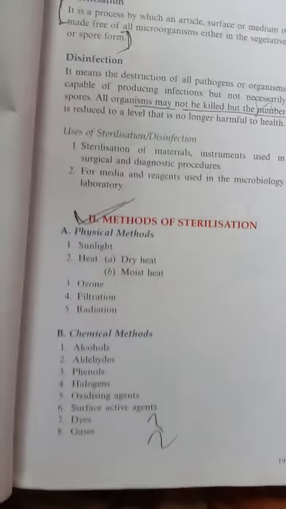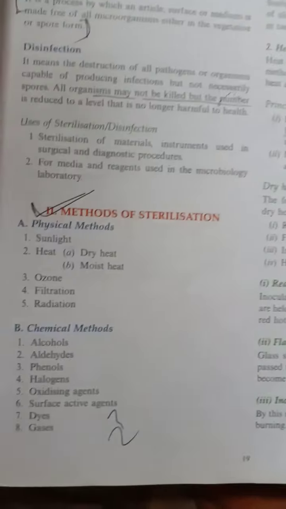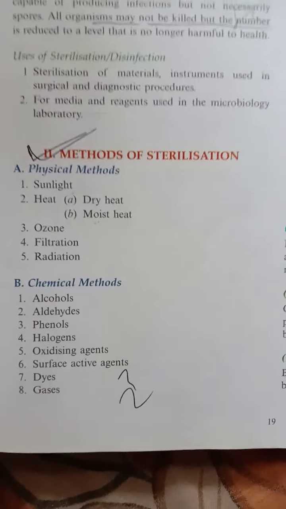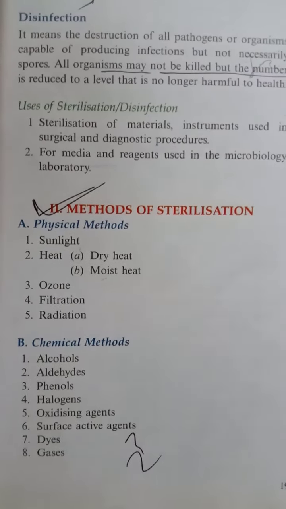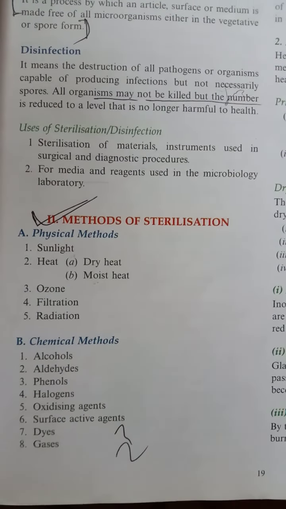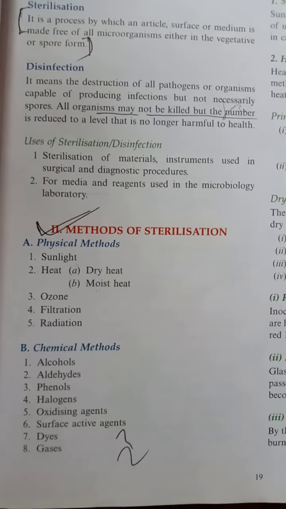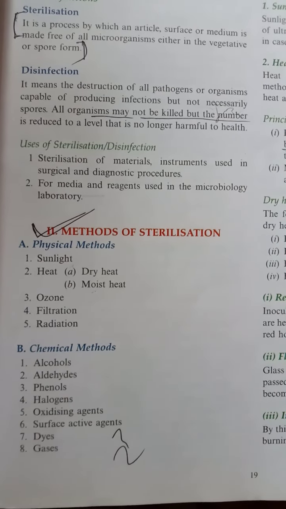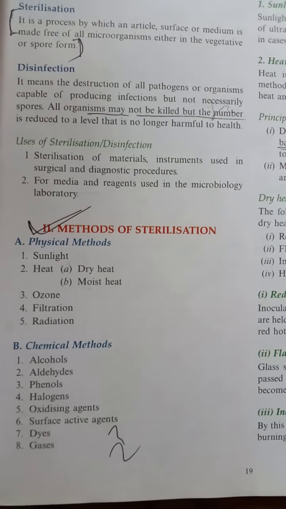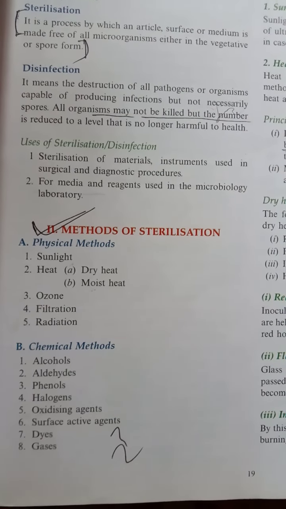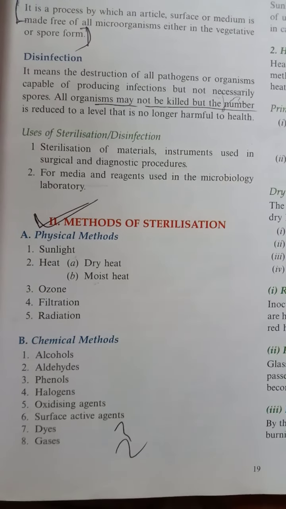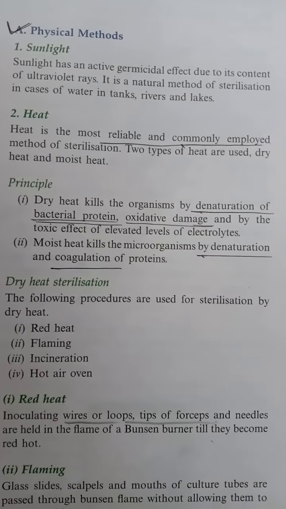Then methods of sterilization. There are basically two types of method: number one, physical method, and number two, chemical method. At first we will discuss the physical method. In the physical method there is sunlight, heat. In heat there is dry heat and moist heat, then ozone, filtration and radiation. In the chemical method, there are alcohol, aldehyde, phenols, halogens, oxidizing agents, surface active agents, dyes and gases. So, we will discuss these methods one by one.